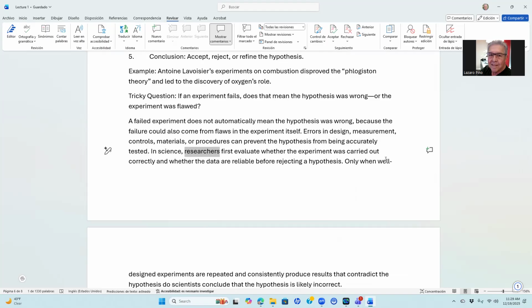In science, researchers first evaluate whether the experiment was carried out correctly and whether the data are reliable before rejecting a hypothesis. Only when well-designed experiments are repeated and consistently produce results that contradict the hypothesis do scientists conclude that the hypothesis is likely incorrect.